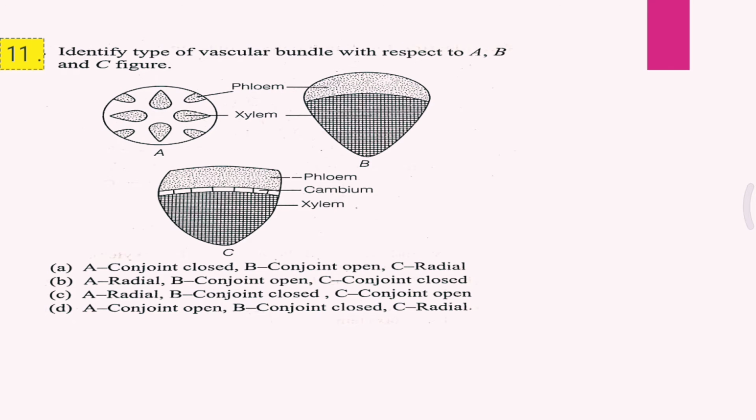And the correct answer for the 11th question is C, that is A is radial, B is conjoint closed and C is conjoint open.